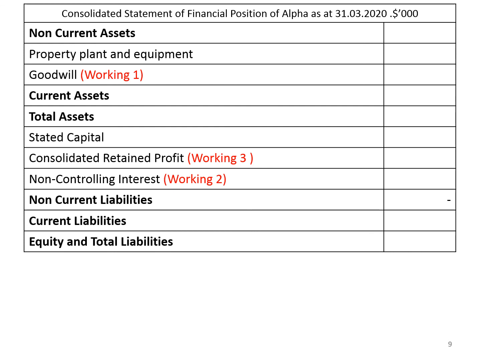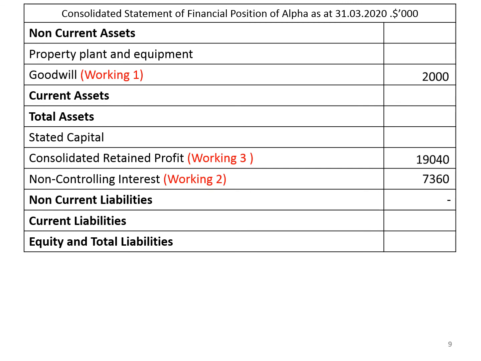So we will first put the answers we got from our workings. So goodwill we identified 2,000 from our working number 1. You can take it here. Then second working is the non-controlling interest. We worked for non-controlling interest and identified 7,360. And as working number 3, consolidated retained profit, we got 19,040. Usually you can expect more marks for these three workings. For all other items, you can adopt line by line addition.